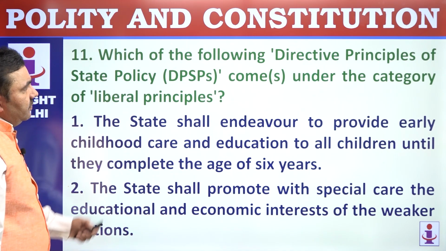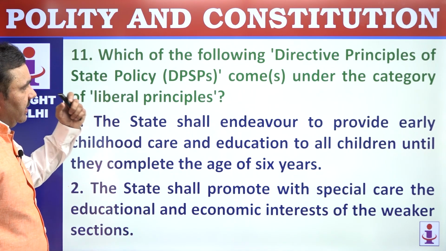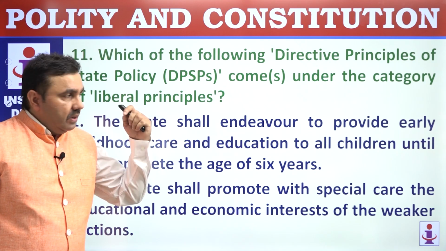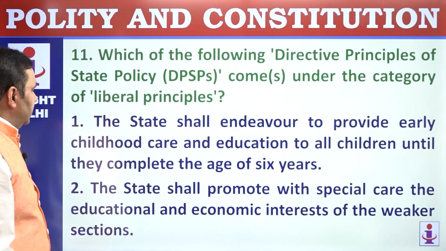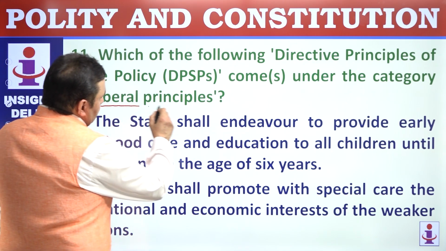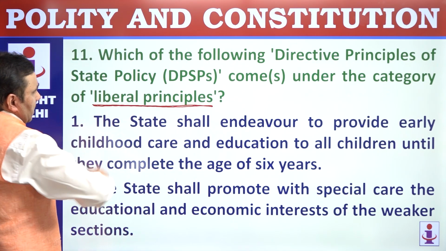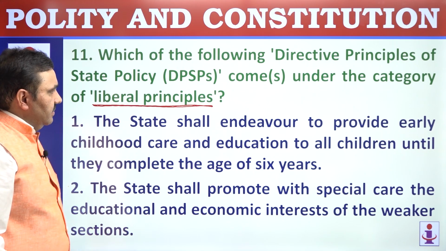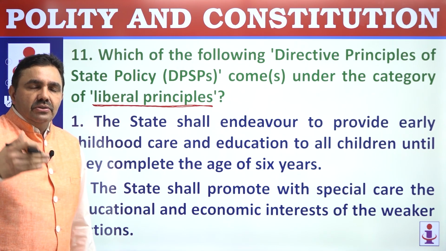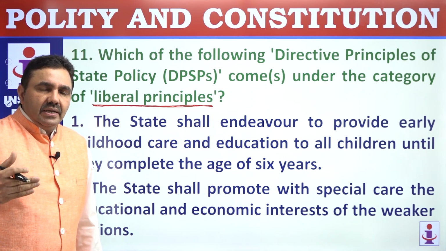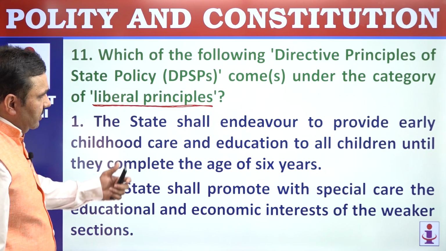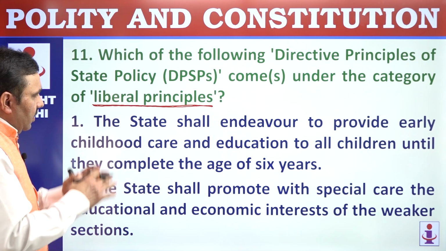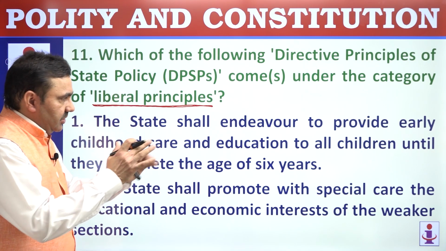Question number 11. Which of the following directive principles of state policy, DPSPs, part 4 of Constitution, come under the category of liberal principles? So there are some Gandhian principles, so let's say cottage industry, village panchayat. There are some socialist principles related to distribution of wealth, taking care of welfare of workers and all. And there are some liberal principles taking care of general population with a special focus on vulnerable sections.